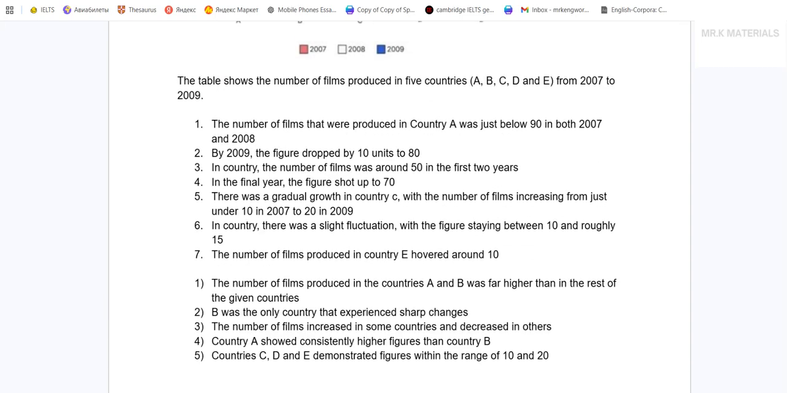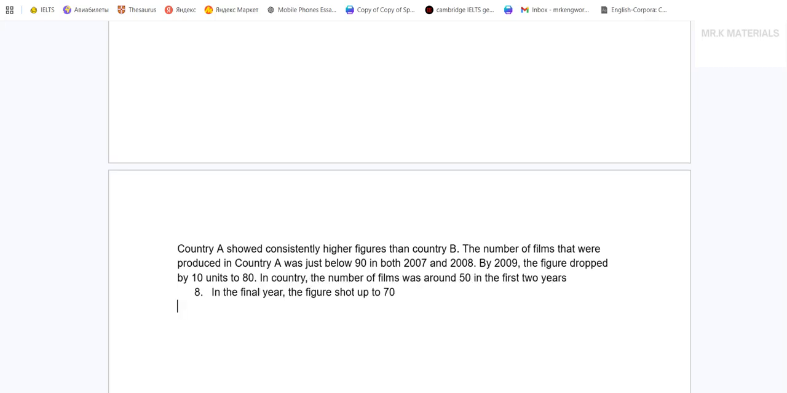Okay. Then I have the second country, country B. I'm just gonna copy these two sentences. Let me remove this. Put a full stop. In country B, the number of films was around 50 in the first 2 years. In the final year, the figure shot up to 70. Okay, it's no problem. My first body paragraph is ready.